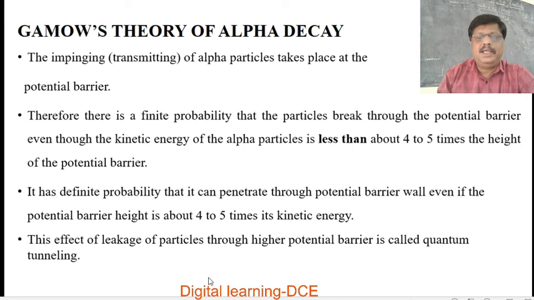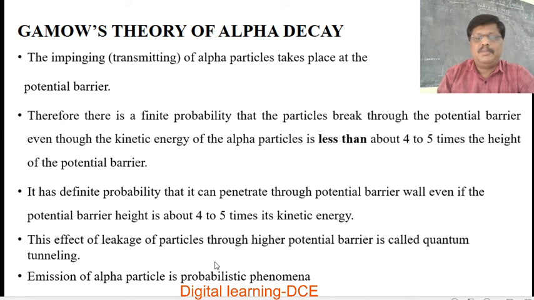So inside the potential barrier wall, the alpha particle continuously moves back and forth and collides with the wall at a high frequency, and it has a definite probability to escape or break through the potential barrier even though its kinetic energy is less than the barrier height.